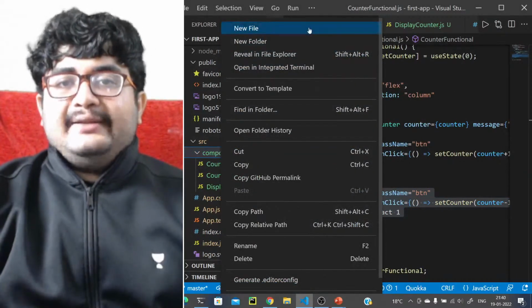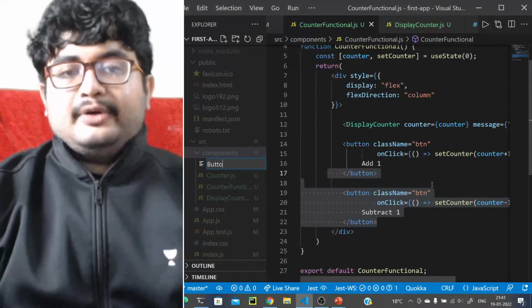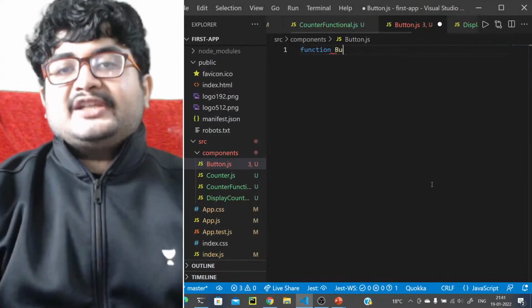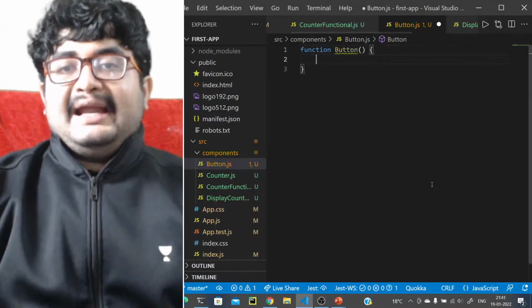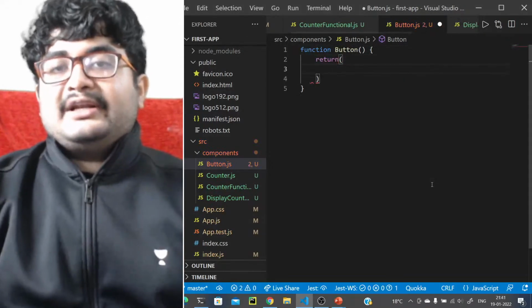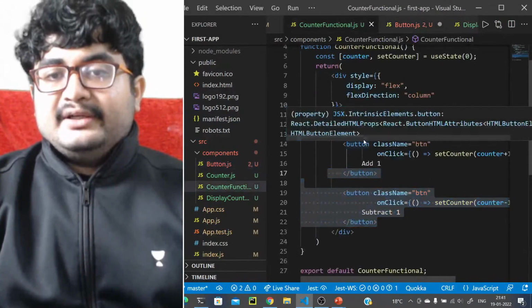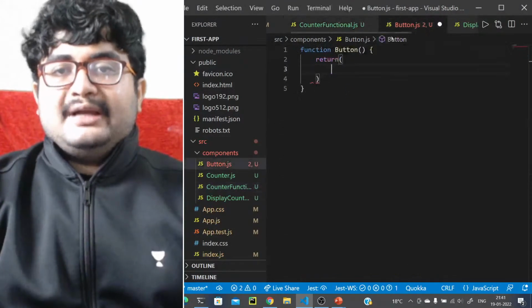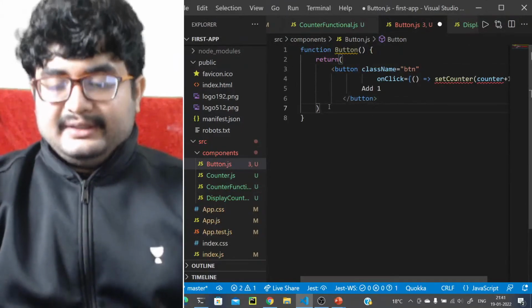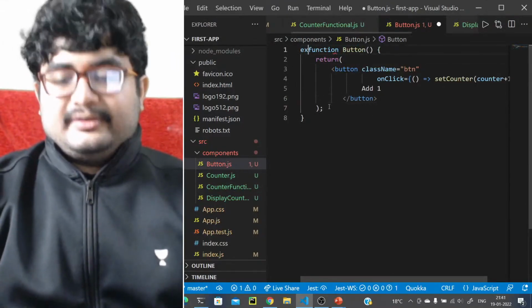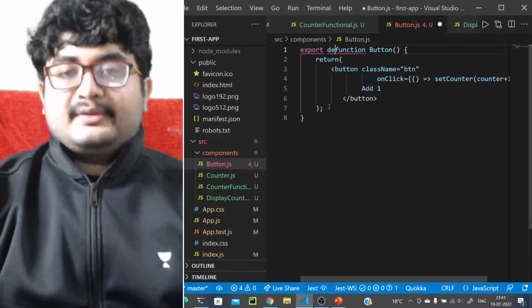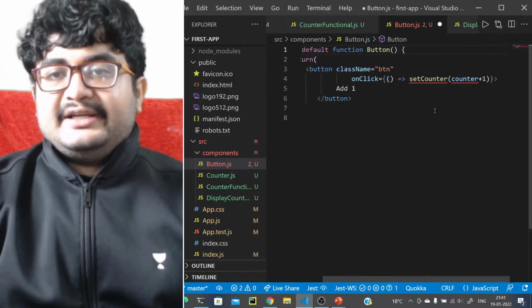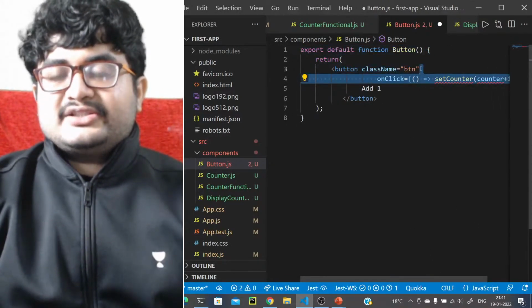That is, new file, and we'll create a button component, button.js, right? So it will also be a functional component, a function Button, and it will return something. So what will it return? We'll just copy the logic here, this is the logic that we want to have here. So return this button, and let's do an export default. Okay, for now let's remove this onClick functionality, right? We don't have this yet, so let's just remove this for now.